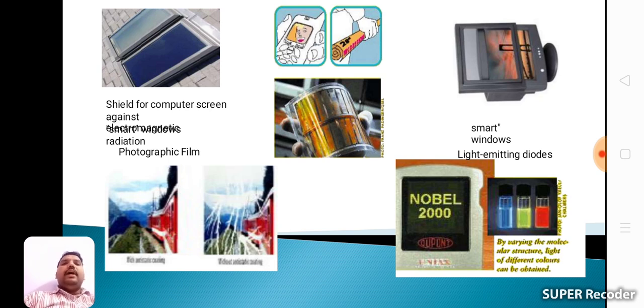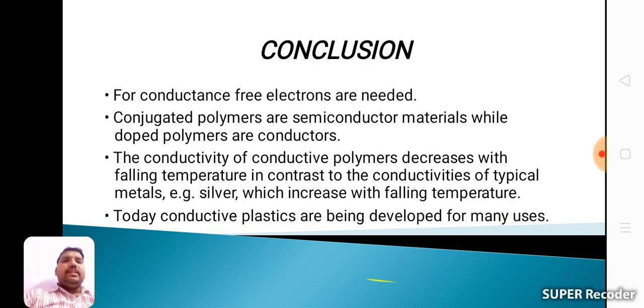See some of the pictures of conducting polymer applications. These are the different pictures. Computer screen. Here these are different decorative articles, and then mobile applications, shield applications. These are the smart windows, that is sensor windows, and light emitting diodes. Next, these are the different pictures to explain the application of conducting polymers.